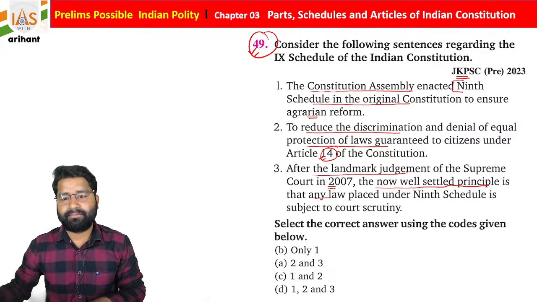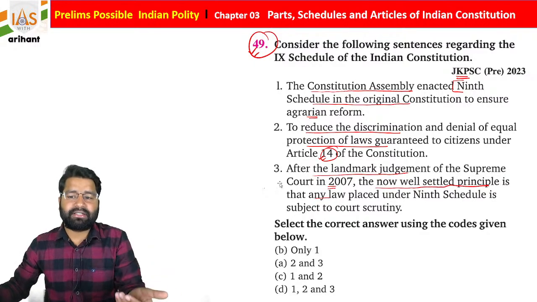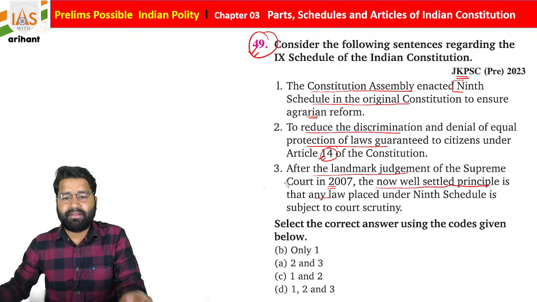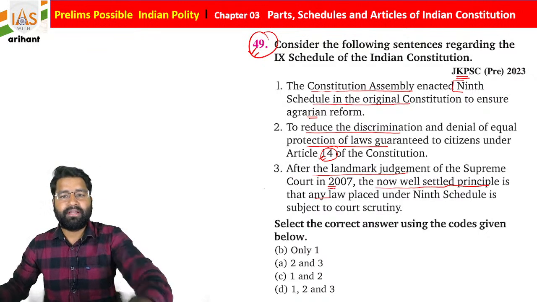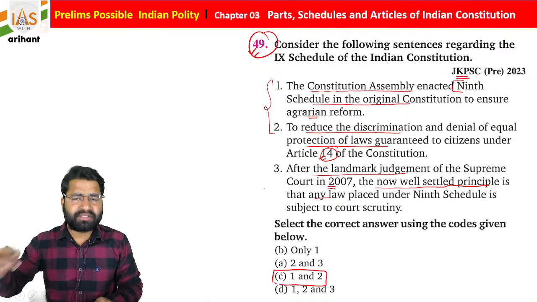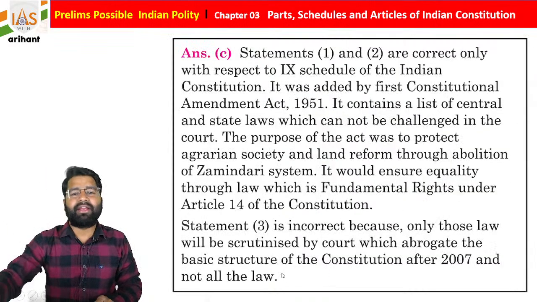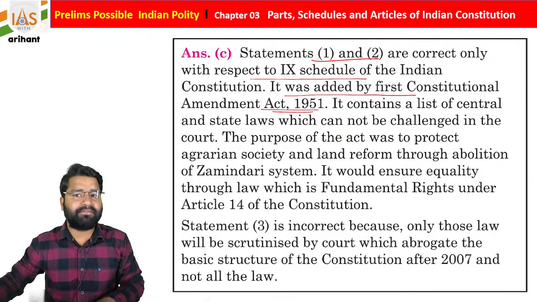Which is going to be correct? As you know, initially it was done. Those laws which abrogate the basic structure of the Indian Constitution are going to be included. So these two are correct. I'm just giving the explanation for the same. 1 and 2 are correct, because the 9th schedule of the Indian Constitution was added by the First Constitutional Amendment Act 1951.